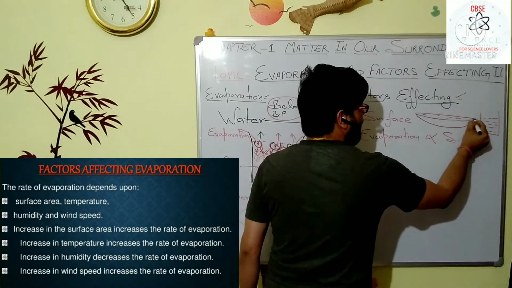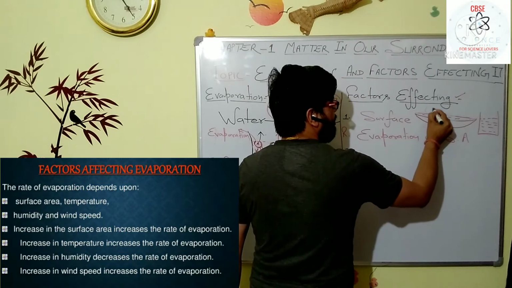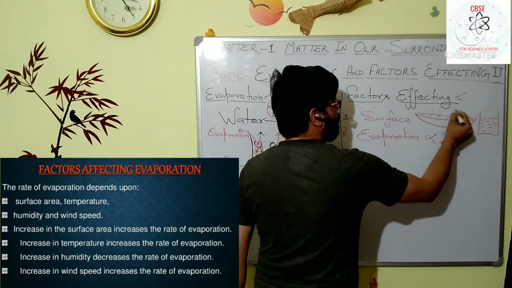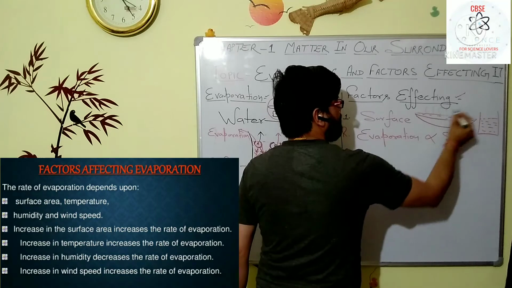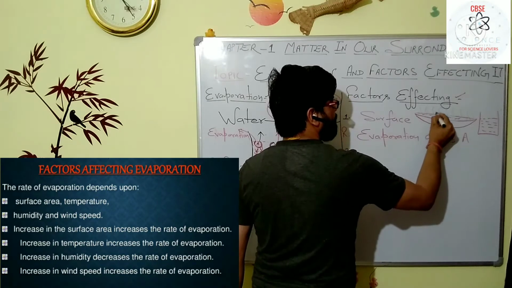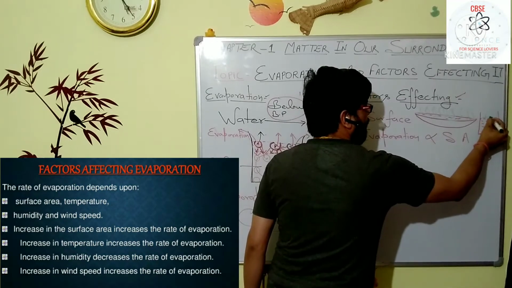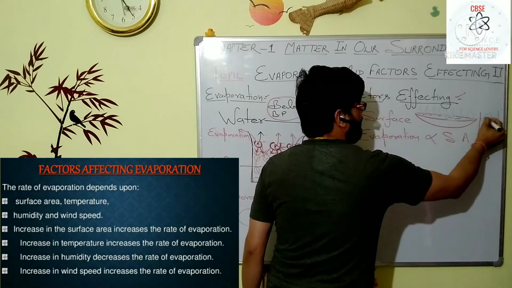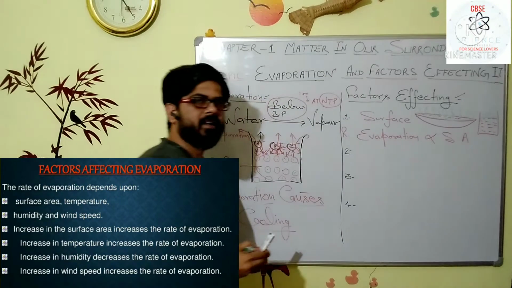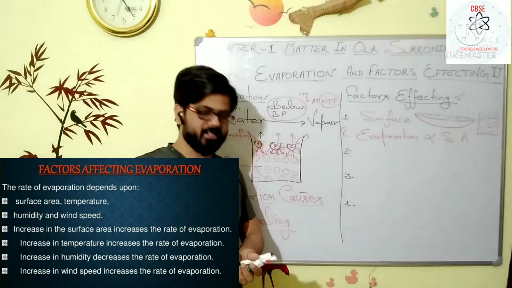Why? Because in case of the plate you are seeing maximum surface area, so maximum surface particles evaporate. But in this case the surface area is very low, and that's why a smaller number of surface particles evaporate.